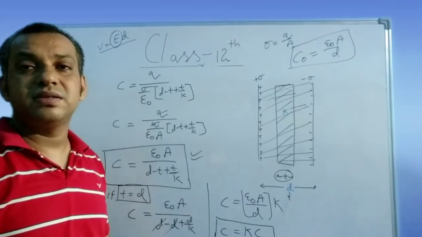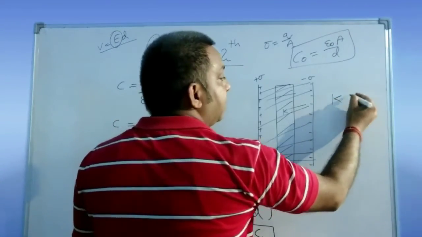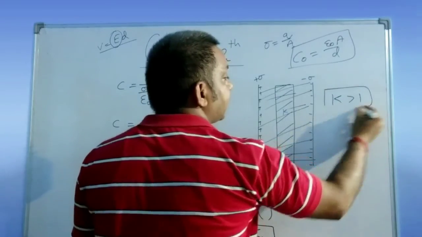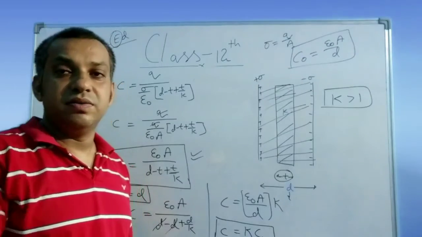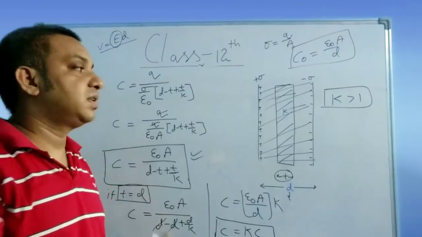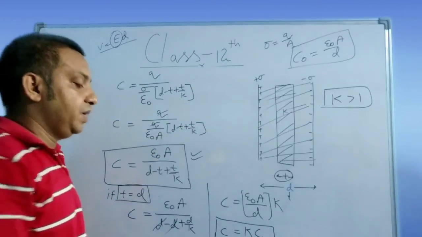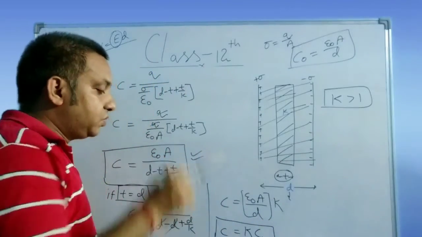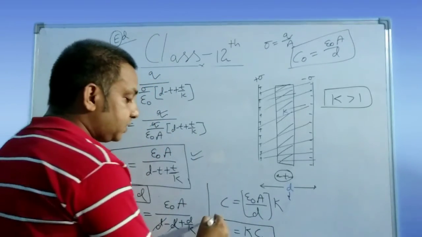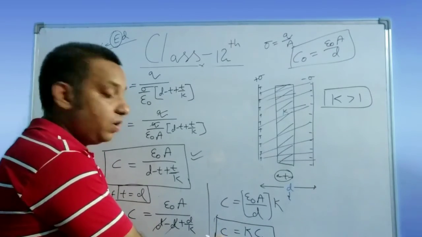Why am I saying it increases by K times? Because the value of the dielectric constant is always greater than 1. For any medium, K is greater than 1. For air, K is equal to 1, and for other media, K is equal to 2, K is equal to 3, K is equal to 4, like this. So this value of K is always a positive number. So for air it is 1. So K is a positive number, that means this time the value of C is always greater than C naught.